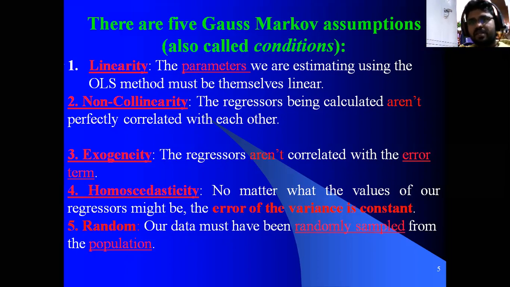Is it understood what the five Gauss-Markov assumptions are? Linearity, non-collinearity or multicollinearity, exogeneity, homoscedasticity, and random sampling. Is it clear?